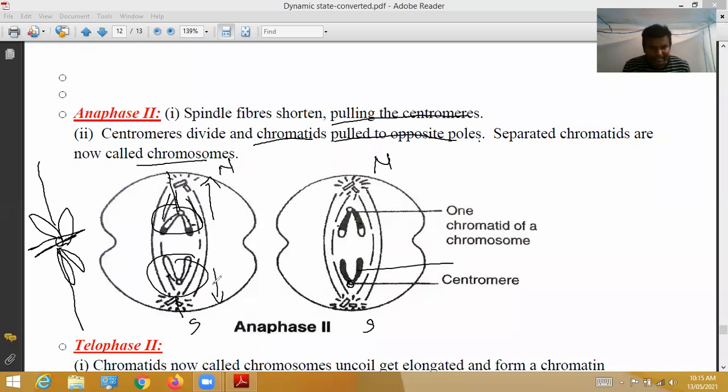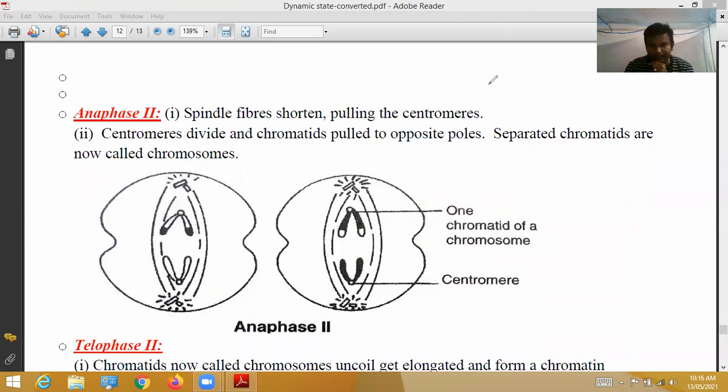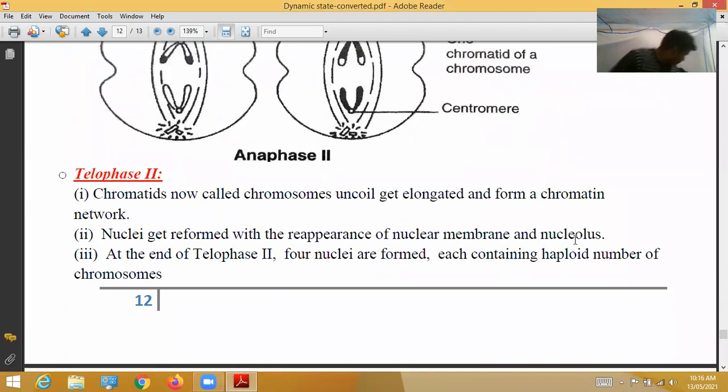See here, like this way. These are moving towards the North Pole, these to the South Pole, these to the North Pole, and these to the South Pole. This is anaphase 2. During anaphase 2, chromosomal movement is completely moved to the ends of the poles.